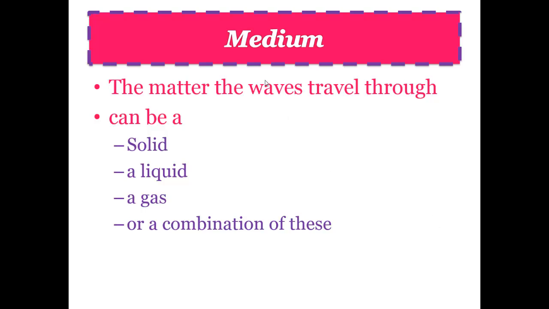Now, some waves travel through a medium. That's what we call it when they actually travel through something. Mediums can be solids, they can be liquids, they can be gases. Sometimes you get a combination of these. But anytime it travels through an actual something, we call that a medium.